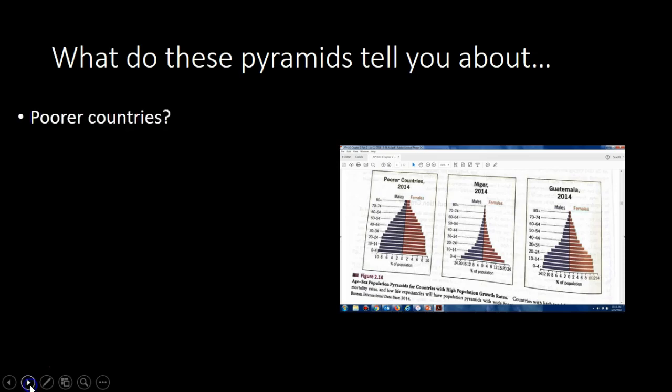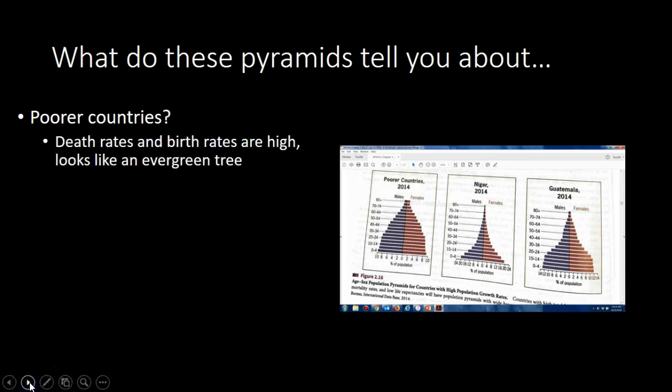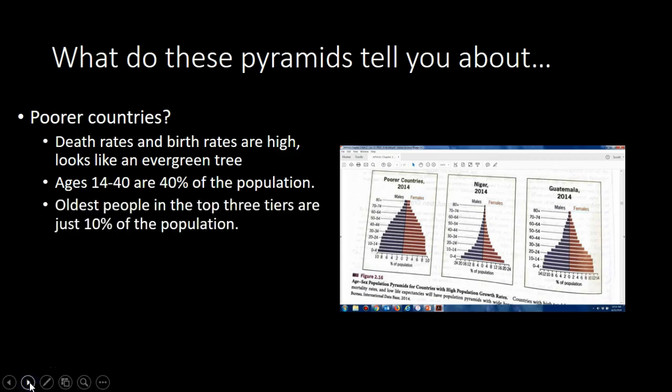What do these pyramids tell you about poorer countries? If you look at the one here on the poorer countries, you'll notice that the poorer countries have larger births and they have a very narrow number of old people because people don't live that long. The death rates and birth rates are both high, and it looks like an evergreen tree. Ages 14 to 40 are 40% of the population. If you live past 5, you're going to keep living, but you're not going to live for that long, as in comparison to other countries. The oldest people in the top tiers are just 10% of the population. So the idea of living past 64 is pretty slim.